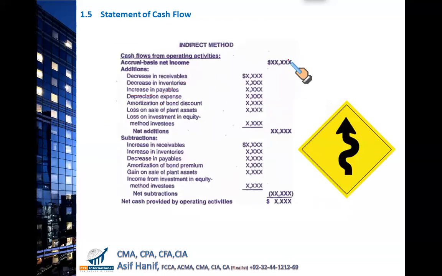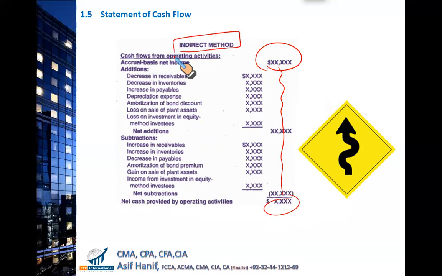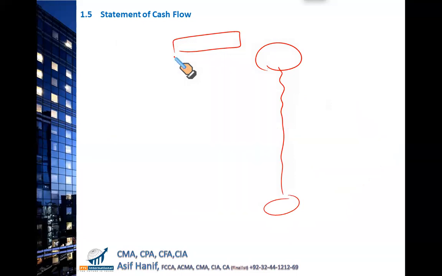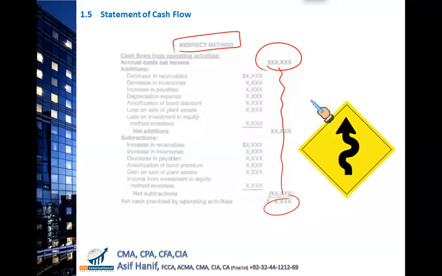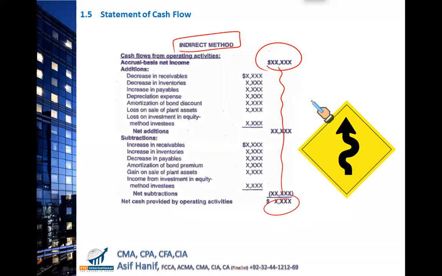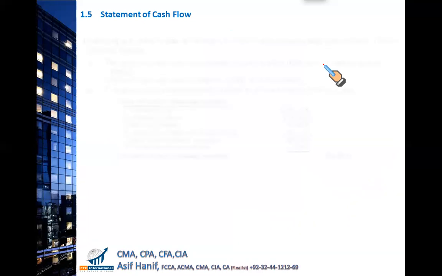See, this is the reconciliation. This is what you call reconciliation of your net income to the cash generated from operating activities. This is the indirect method. So this is the reason why in 100% of cases in my professional life, I have seen just the indirect method. Exactly, you are absolutely right. Finding each cash flow separately is very difficult under the direct method. So that's why this is more convenient. You just need your trial balance, your previous balance sheet and the current balance sheet, and you can simply do it on the Excel sheet. Whereas for the direct method, you have to search each category of cash flow. That's more time consuming and difficult.